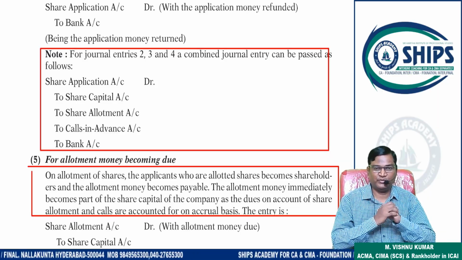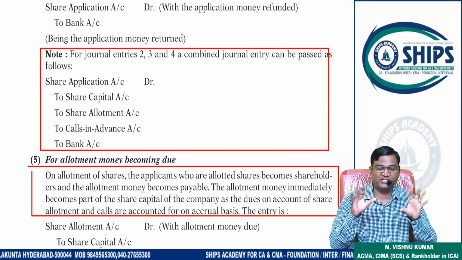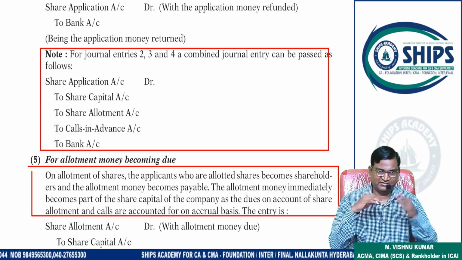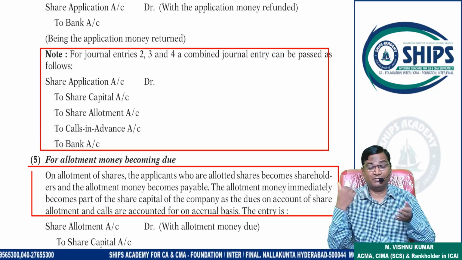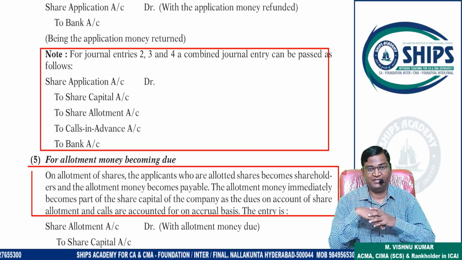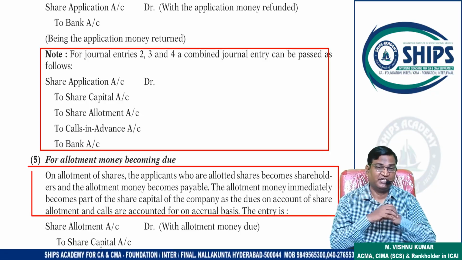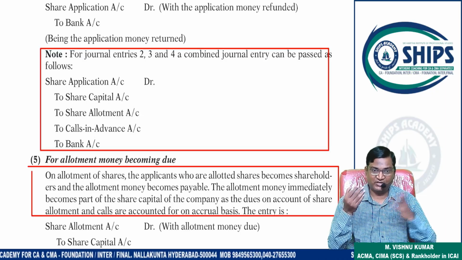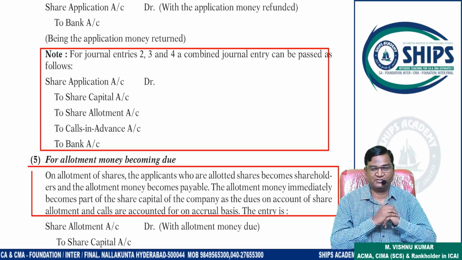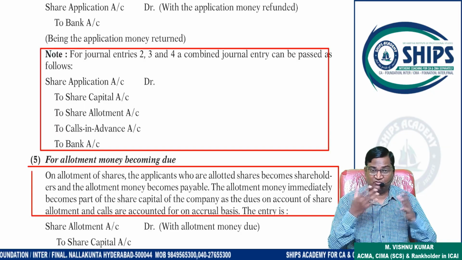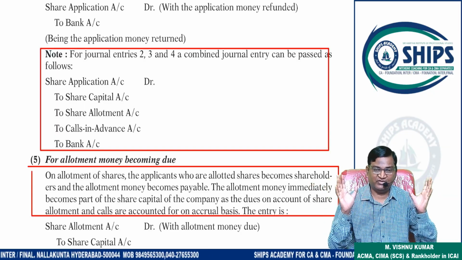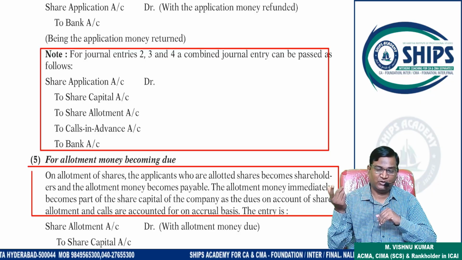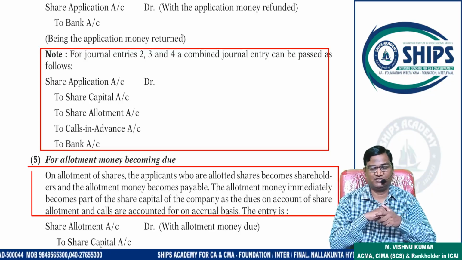So, so far what you understand, entries relating to application stage. When amount is received on application, what is the entry? If it is transferred to share capital, what is the entry? If extra amount received on application, what is the entry? If adjusted against allotment, adjusted against call, if amount is refunded, what is the entry? So you understand this. Now total 4 stages are there. So first stage we have done.